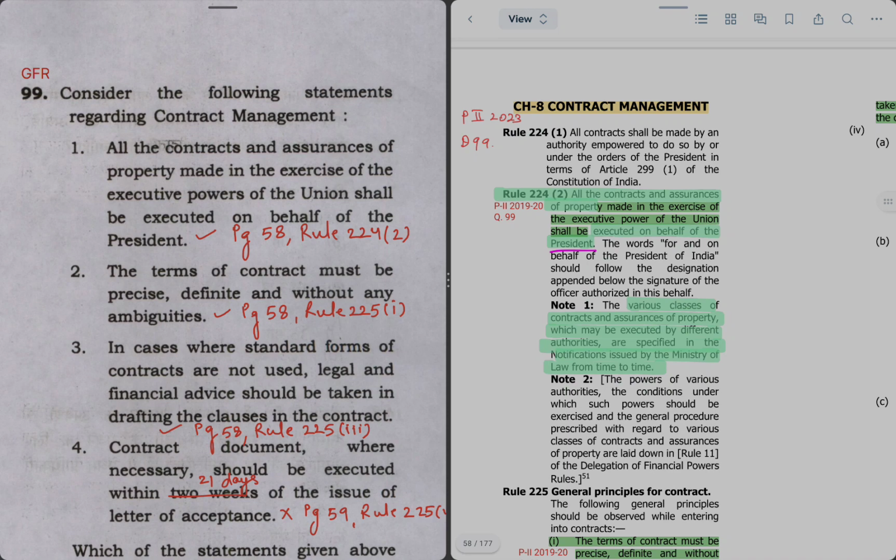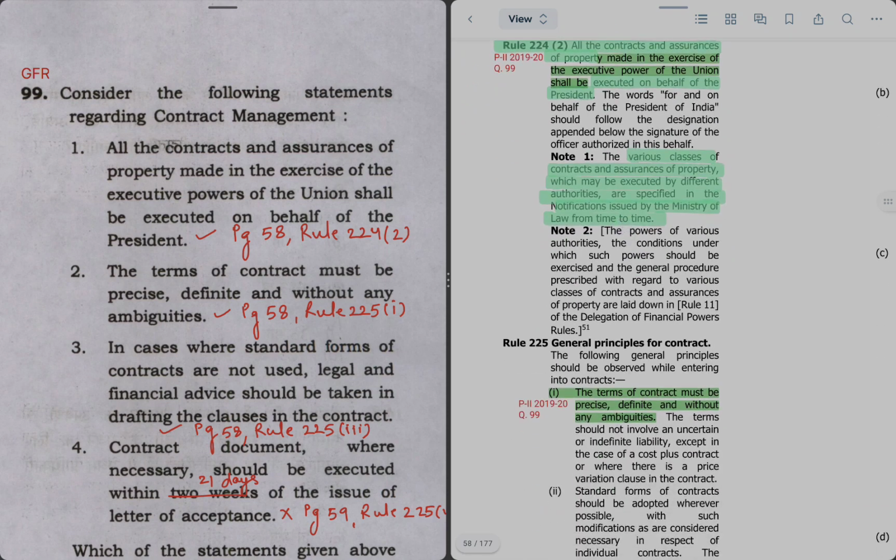So for that we'll refer to Rule 225. Here it is given in sub para 1 that terms of contract should be precise. Next statement says in case standard forms of contracts are not used, legal and financial advice should be taken in drafting the clause of the contract.